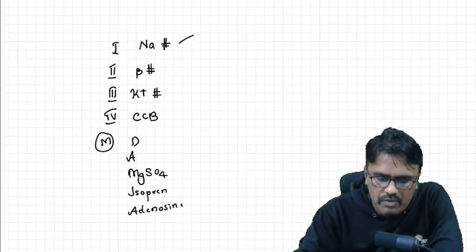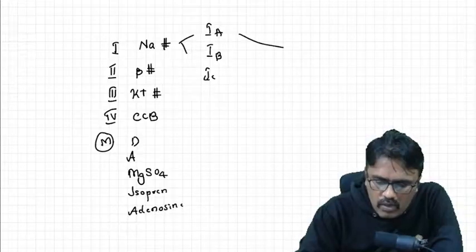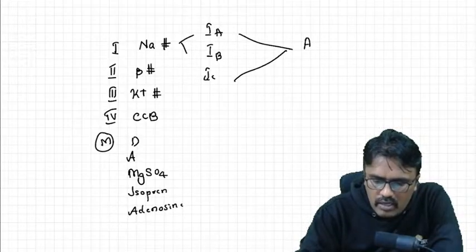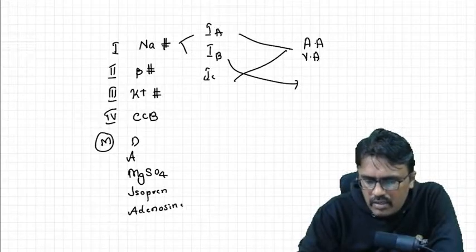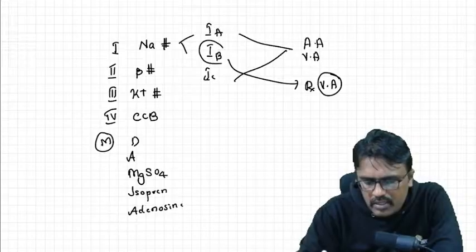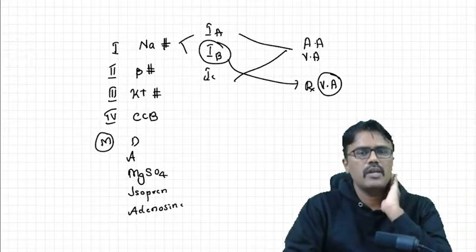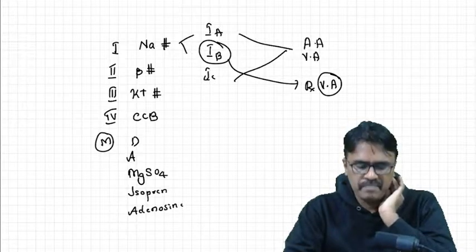In class 1 we have 3 subcategories: 1A, 1B and 1C. 1A and 1C you can use for both atrial and ventricular arrhythmia, but 1B is only used for ventricular arrhythmia. For example, the 1B drug is lignocaine. Lignocaine is not useful in atrial arrhythmia, only ventricular arrhythmia.